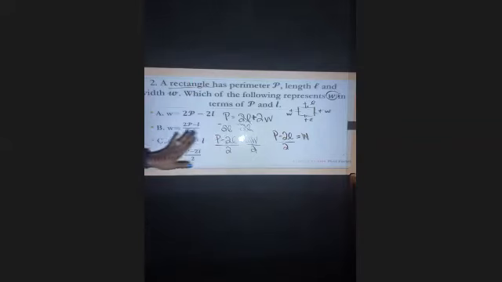And we're going to look for our answer. So if we come over here at A, W equals 2P minus 2L, that's not it. W equals 2P minus L divided by 2, that's not it. P, no, yes. P minus 2L divided by 2. D is the correct answer choice that has our equation solved for W accurately.